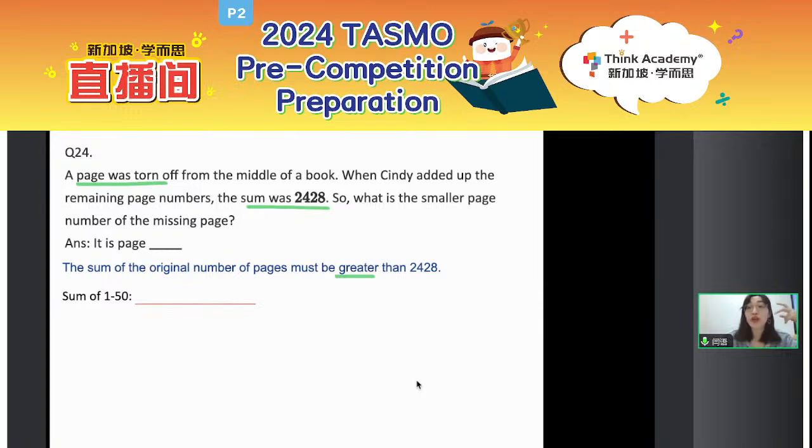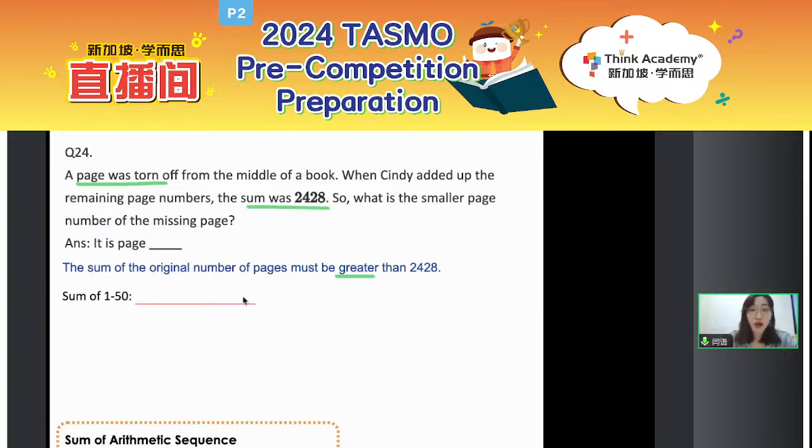Then maybe you try to guess and check how many pages there are. So think about it. If there are 50 pages, then what is the sum of the page numbers? Do you have any idea? Okay, so actually this is what we are going to learn in P3. This is called the sum of an arithmetic sequence. There is a formula: the first term plus the last term, then multiply by the number of terms and then divide by 2.